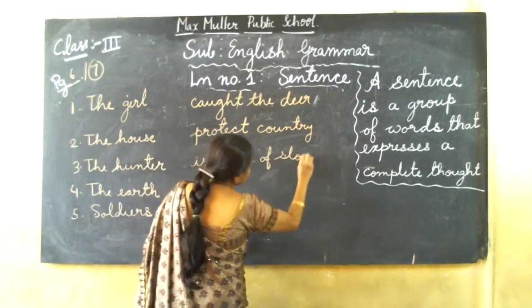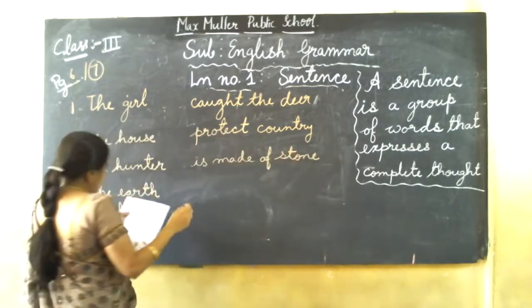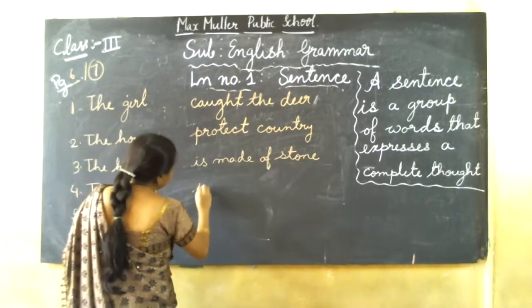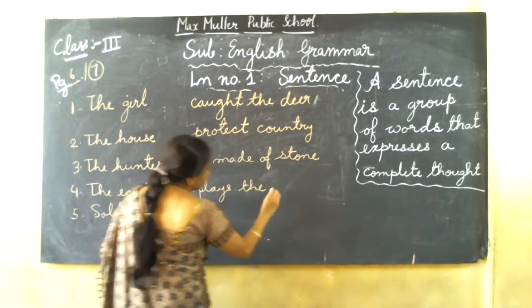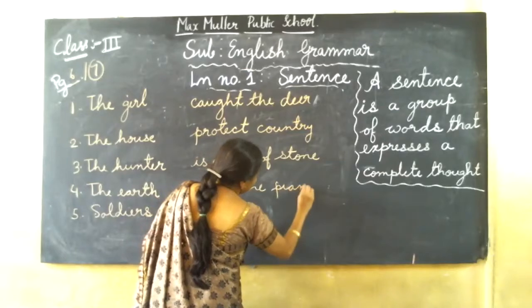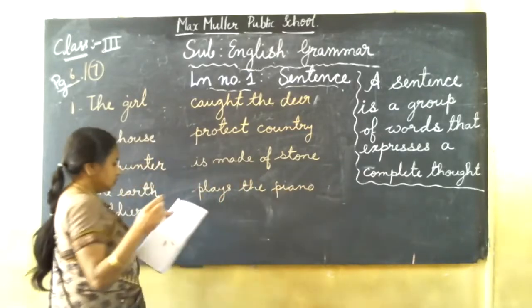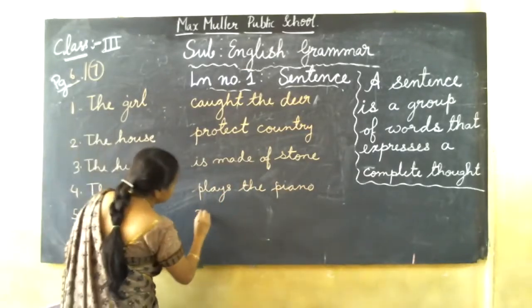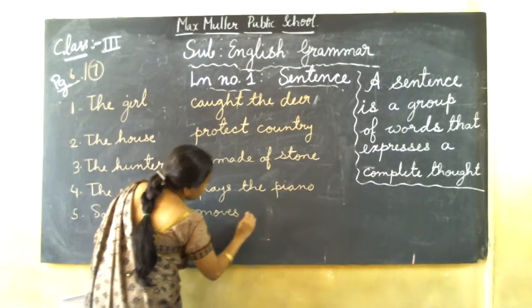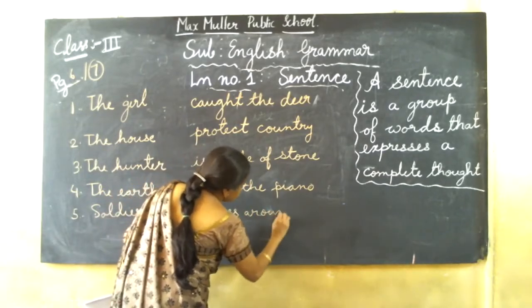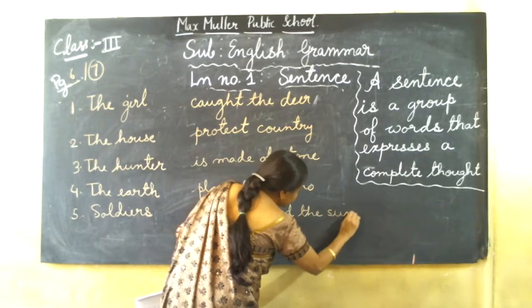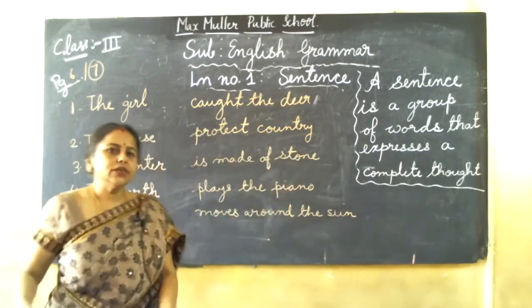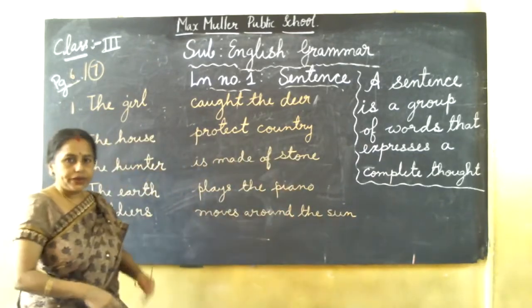The fourth line, plays the piano. The fifth, moves around the sun. So you have to read first, children. If you can read, then only you can match. You can understand and you can match.